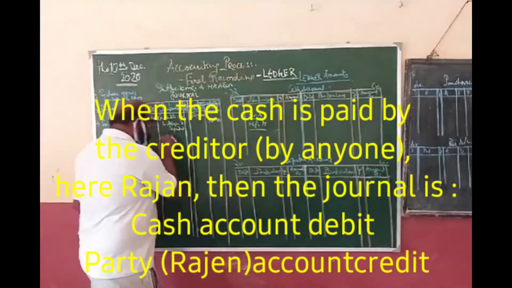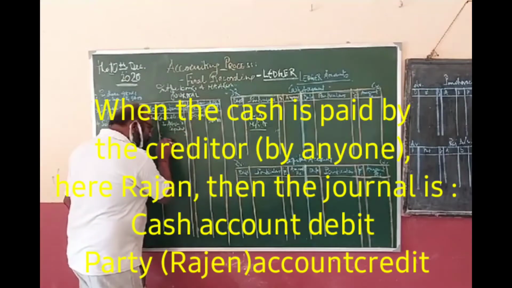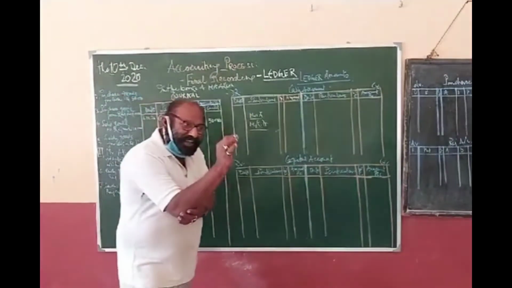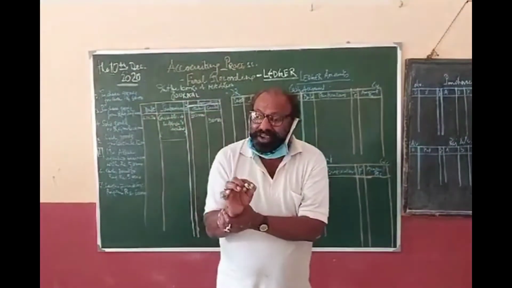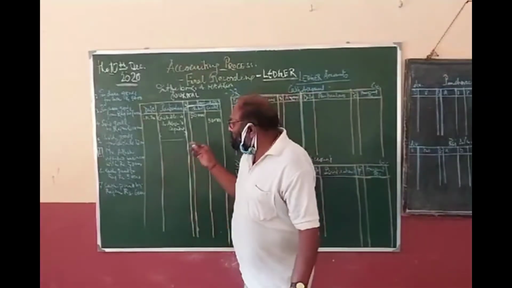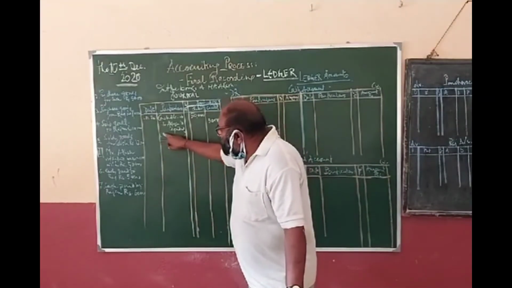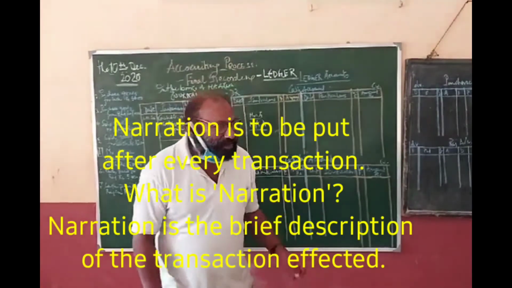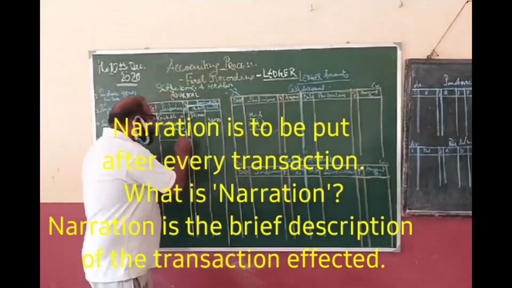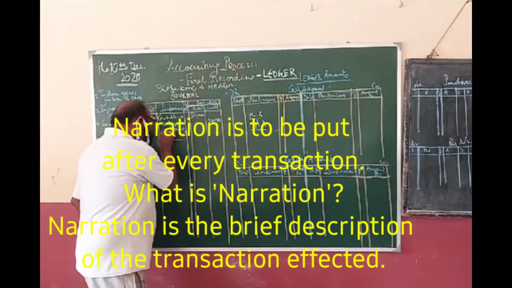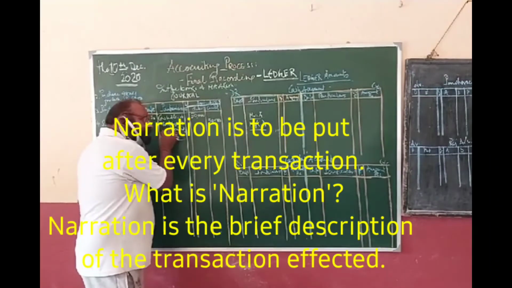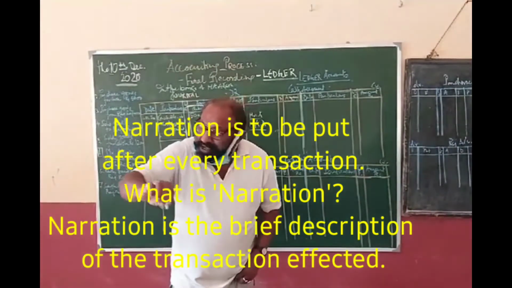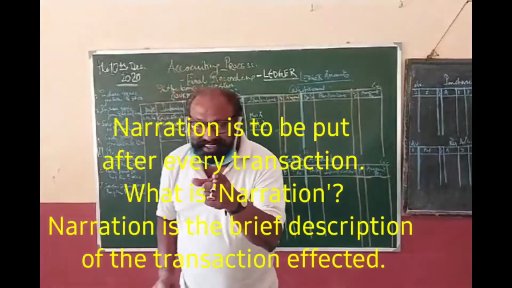Clear? And I told you yesterday, here you should write the narration, a short mention of the nature of the transaction. What should be the narration? The amount invested by Mr. Akash is 50,000. I am not writing it over here because it will be very clumsy. So the narration will be clear. So this is the primary recording of this transaction. Are you getting me? This is the primary recording of this transaction.